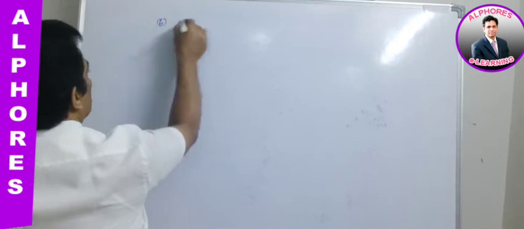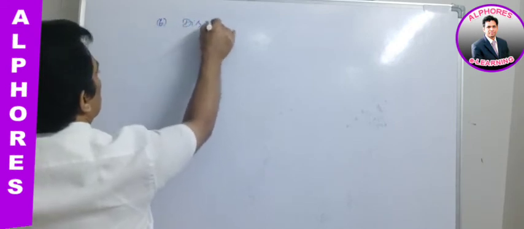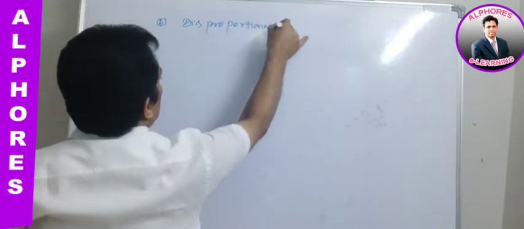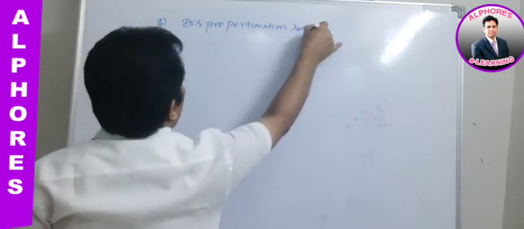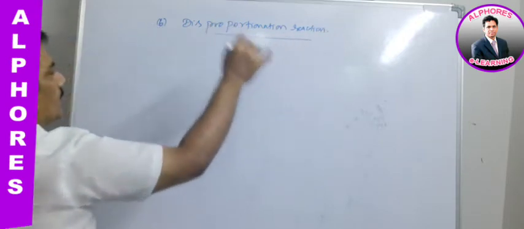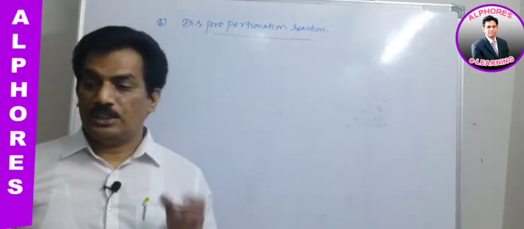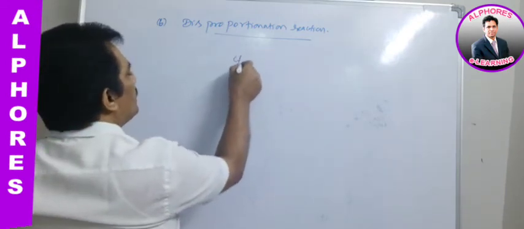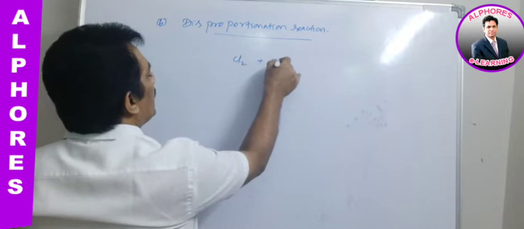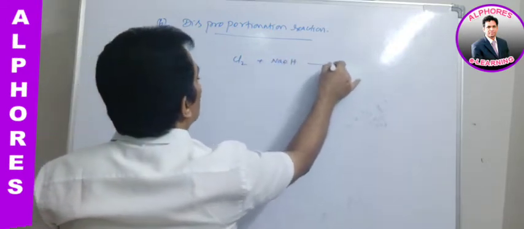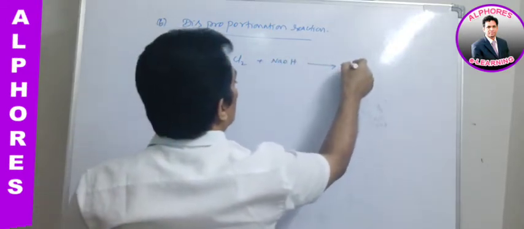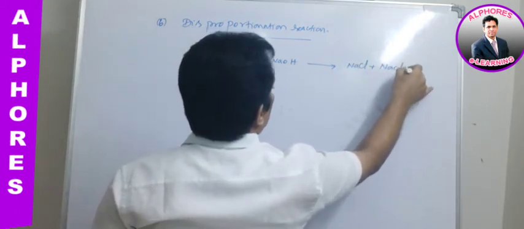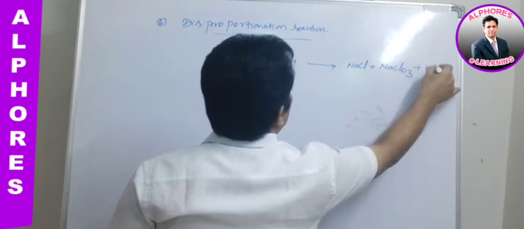Disproportionation reaction. Here the same element is undergoing both oxidation and reduction. Now let us consider here, in this reaction it is forming a compound like this.